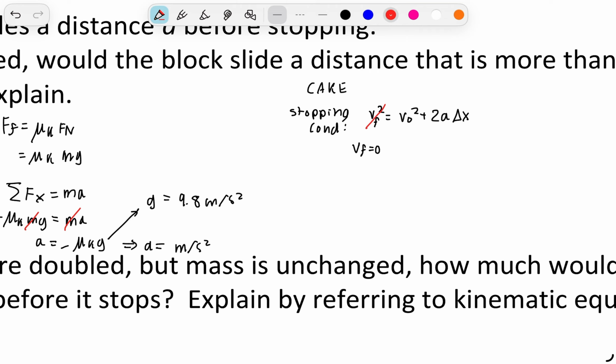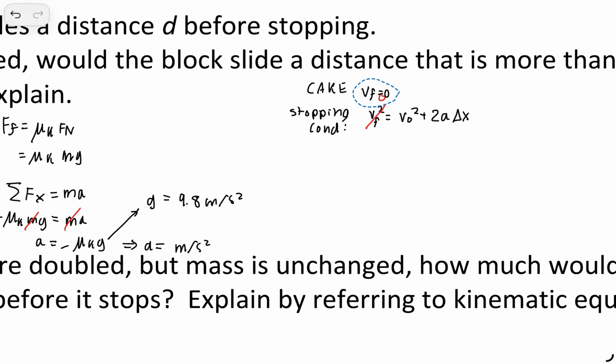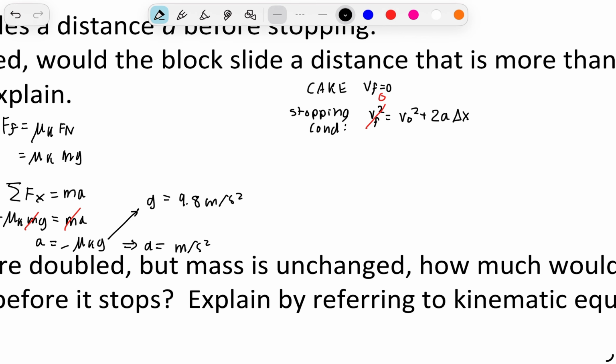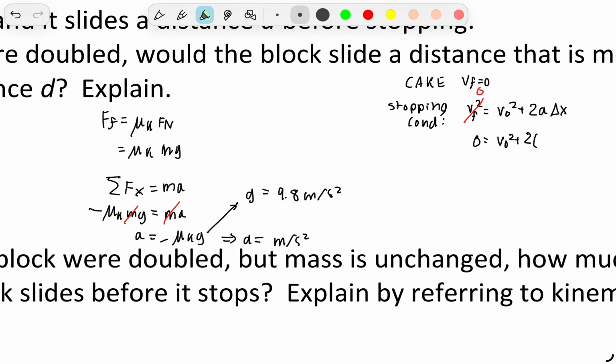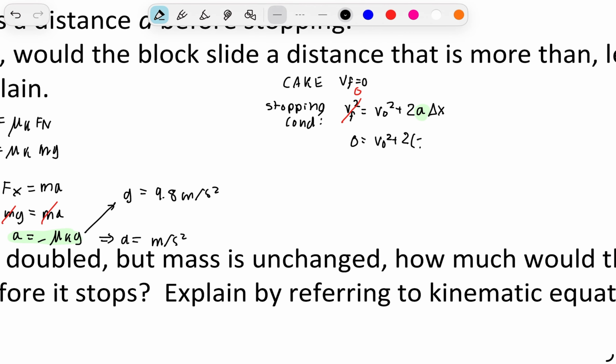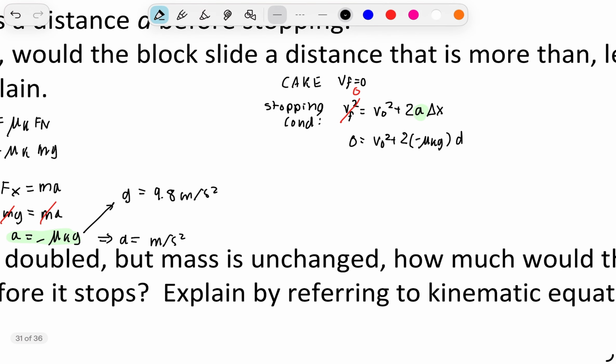So therefore, that's equal to 0. Now we just have that 0 is equal to v initial squared plus 2 times our acceleration. And we have our acceleration over here is this value. So we can plug that in here. This is going to be negative mu k g times our d, which is our displacement.